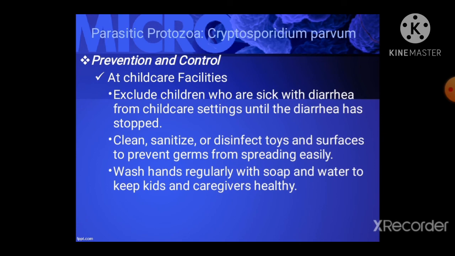So, childcare facilities. Exclude children who are sick with diarrhea from the childcare setting until the diarrhea has stopped. Clean, sanitize, or disinfect toys and surfaces to prevent germs from spreading easily. Wash hands regularly with soap and water to keep kids and caregivers healthy. Next is move adults with diarrhea to jobs that minimize opportunities for spreading crypto, for example, administrative work instead of food or drink preparation.